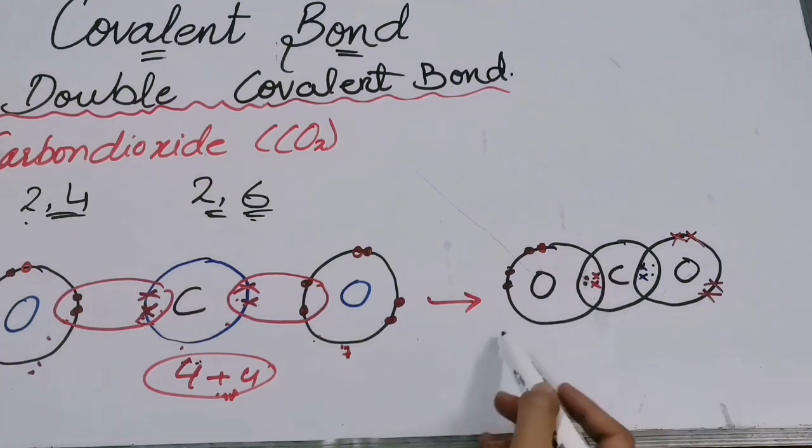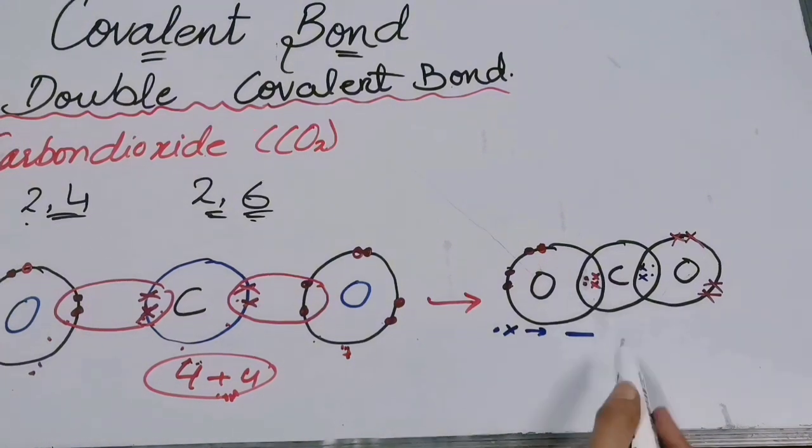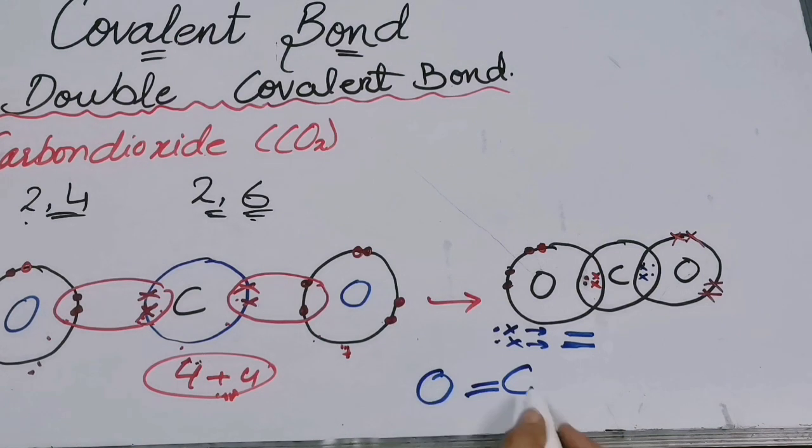Now I told you that one dot and one cross makes a single bond. So here see how many dots and crosses are there? 2. So in this case there will be the formation of a double bond. So this carbon will make a double bond with one oxygen and a double bond with the other oxygen. So the bond formed in this case is the double covalent bond. Now let us go towards the triple covalent bond.